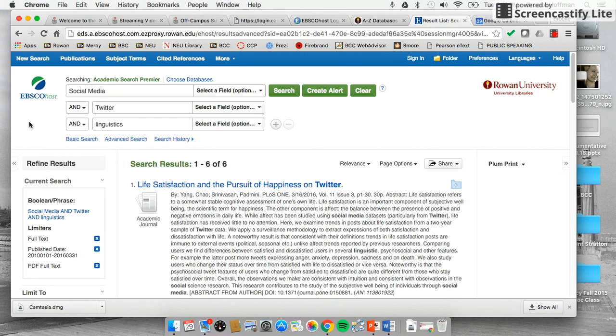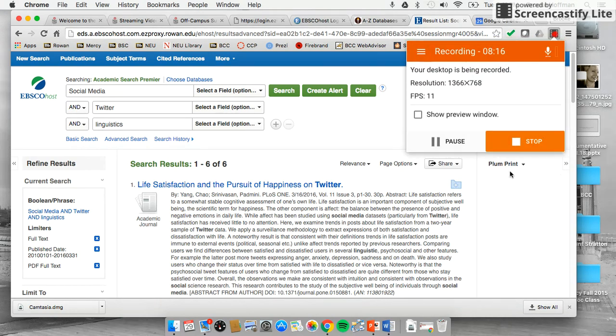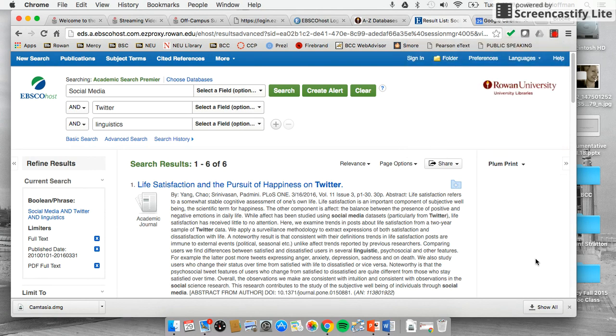So if you haven't done so already, I would like you guys to get into one of the databases, play around with it. Your discussion board is going to ask you to find an article on the database. So with that, I'm going to be asking for the full citation and a description of the process that you used to find this article. That's going to be our discussion board for this week.